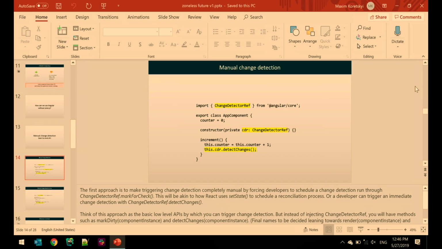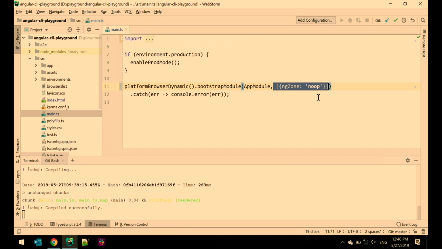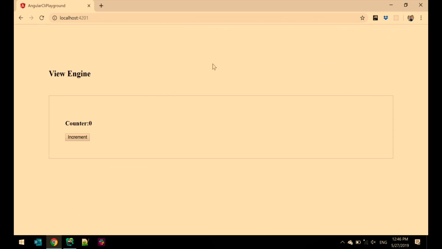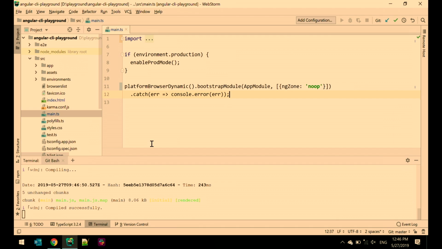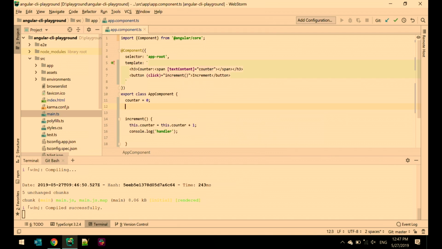So I'm going to show it to you here. I will disable zone.js again, then go here and make sure it doesn't work. So zone.js is disabled. Then we will go to the app component and inject this thing, private.